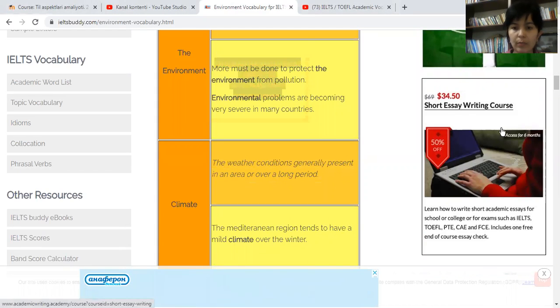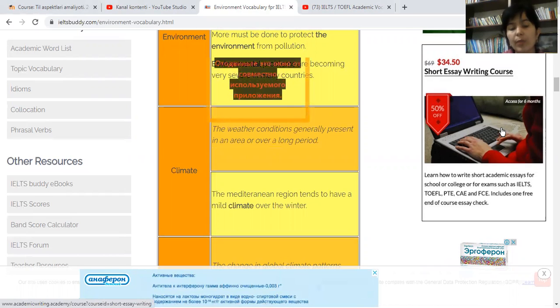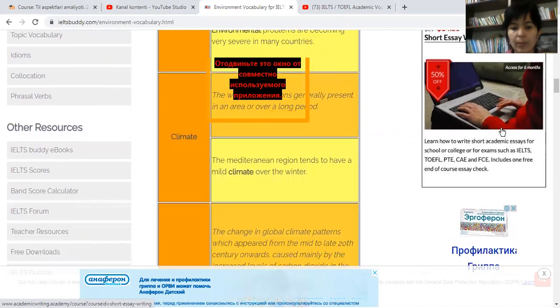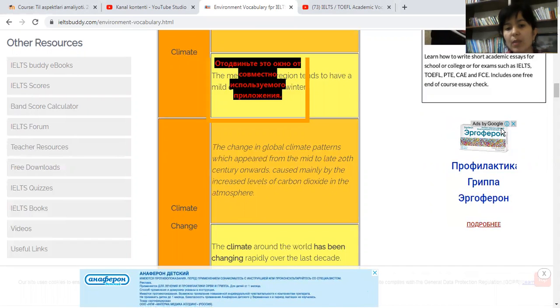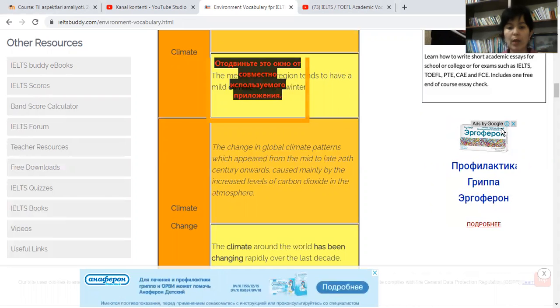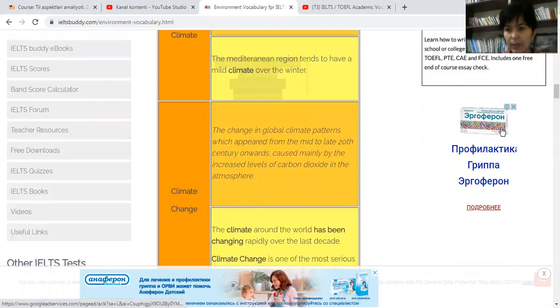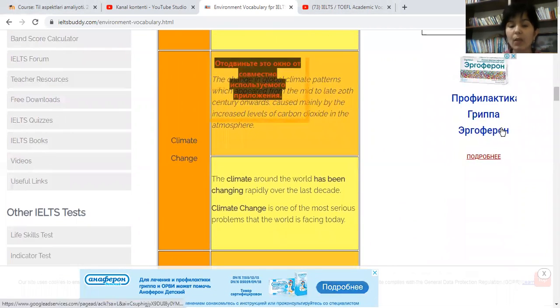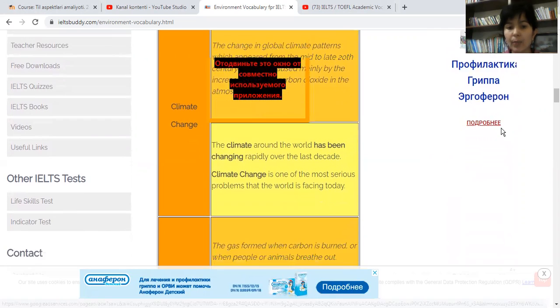Climate. The weather conditions generally present in an area over a long period. The Mediterranean region tends to have a mild climate over the winter. Climate change. The change in global climate patterns which appeared from the mid to late 20th century onwards, caused mainly by the increased level of carbon dioxide in the atmosphere. For example, the climate around the world has been changing rapidly over the last decade. Climate change is one of the most serious problems that the world is facing today.